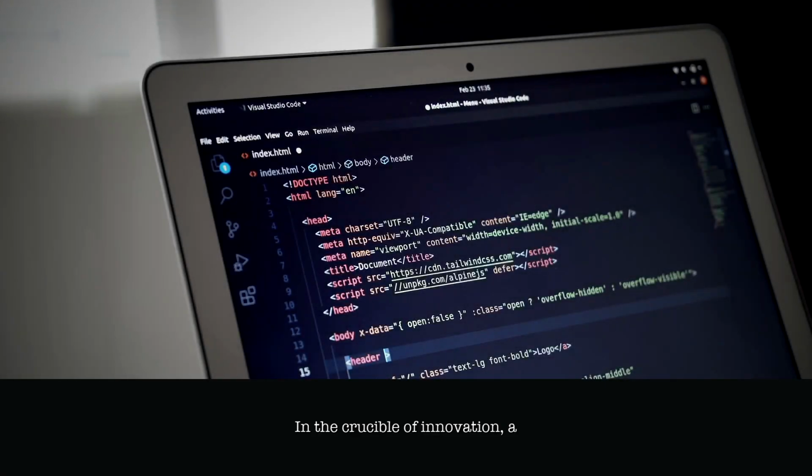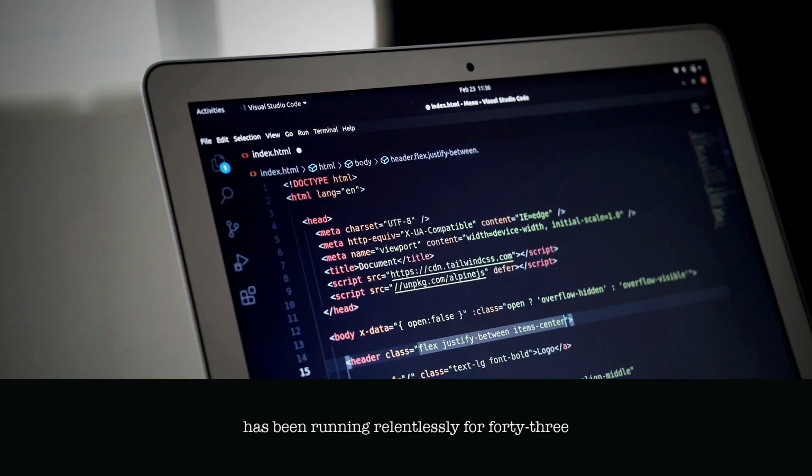In the crucible of innovation, a content engine forged from open-source AI tools hums with unyielding precision. This titan, crafted by my hands, has been running relentlessly for 43 days, powering 3 YouTube channels without a single touch. Unveil the intricate machinery that fuels this automation marvel.